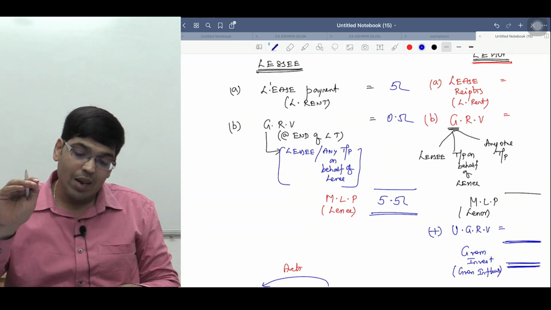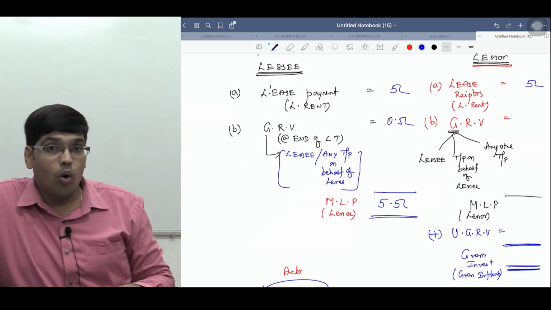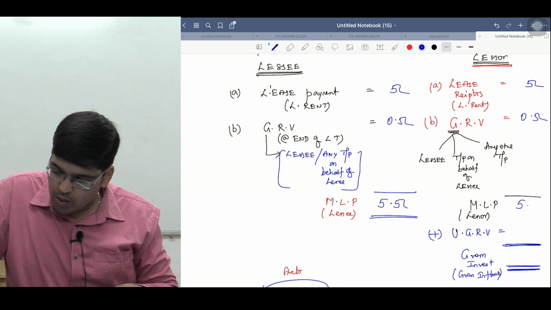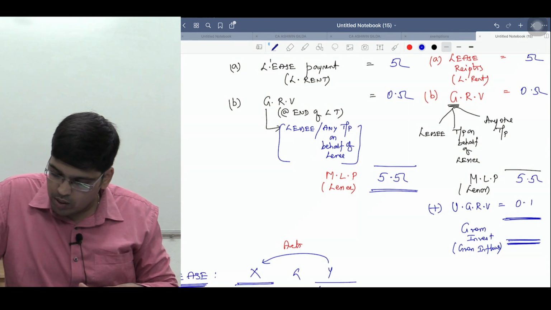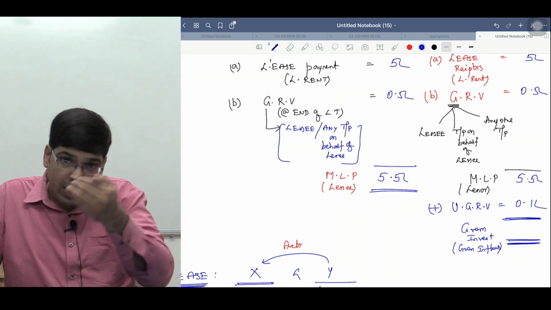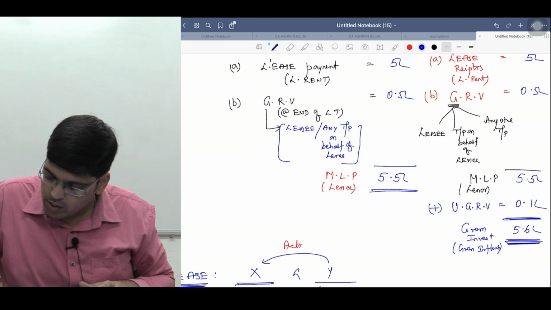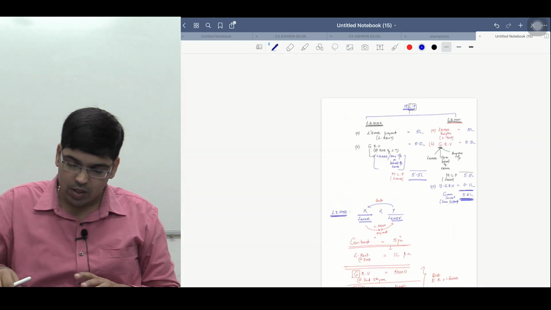Now, for the lessor, what is the lease receipt? He will receive 5 lakhs. The guarantee given is 50,000, so the MLP is, in my example, the same 5.5 lakhs. The unguaranteed residual value is 10,000. Therefore, the gross inflow coming to the lessor will be 5.6 lakhs. I hope I have given you a clear understanding. समझ में आ रहा है, sir?